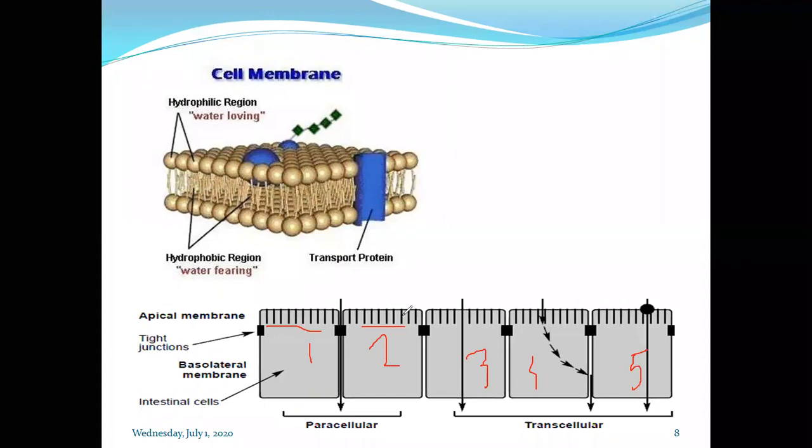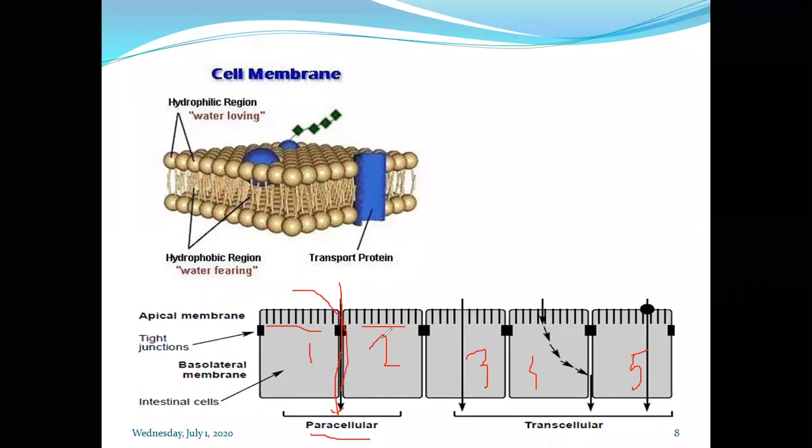There is scope for molecules to diffuse in between the two cells, so we can use the terminology paracellular. Paracellular means in between the two cells.